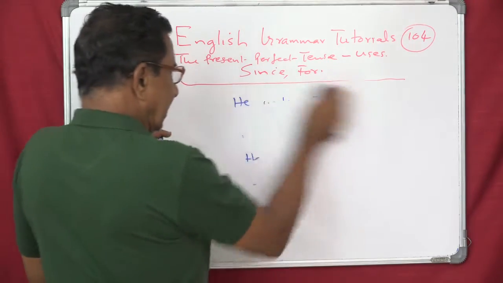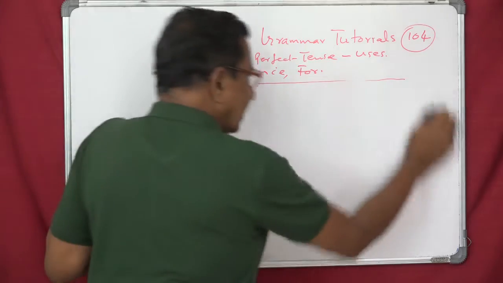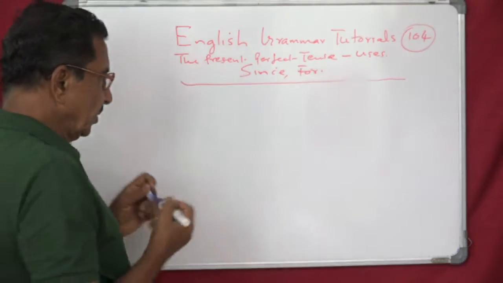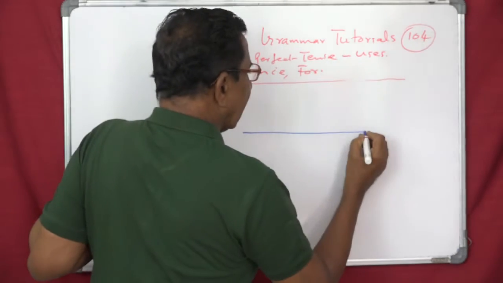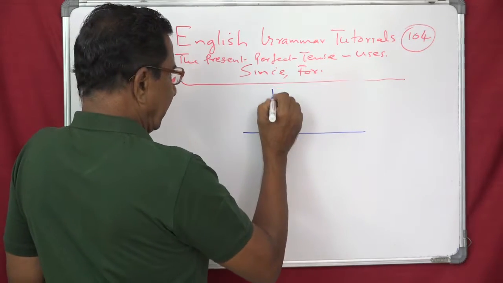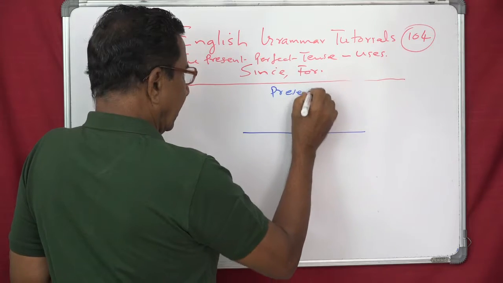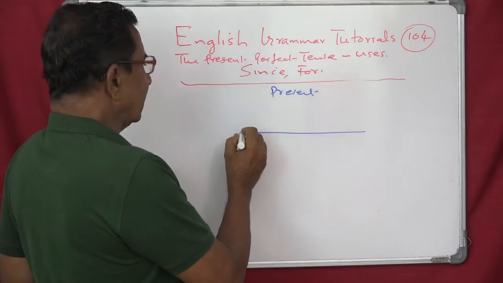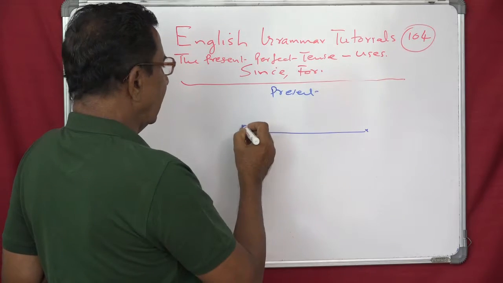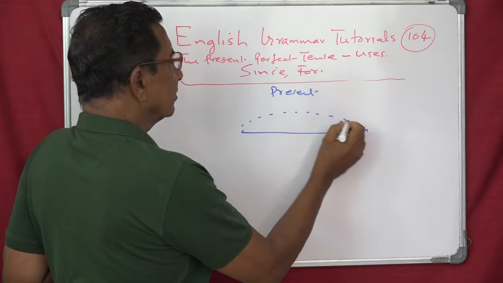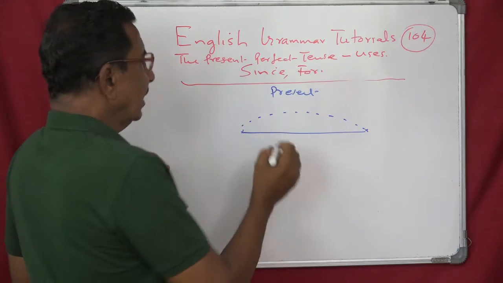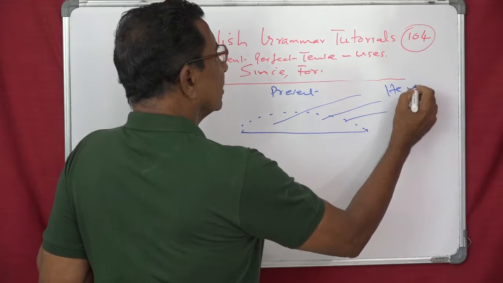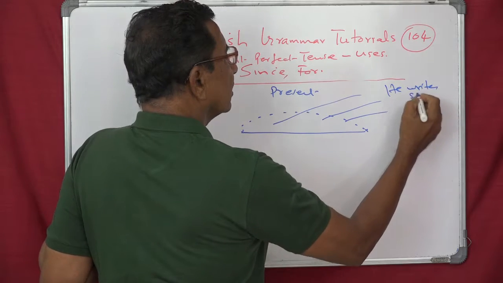I think now it is clear. As you see, what happens is time present. Suppose you draw a line like this and say that this is present. Then simple present is used. We can say any time like this. Any time you can say. He writes stories.